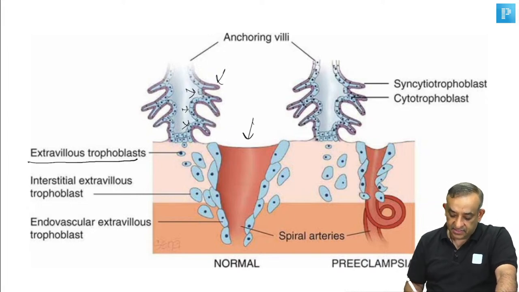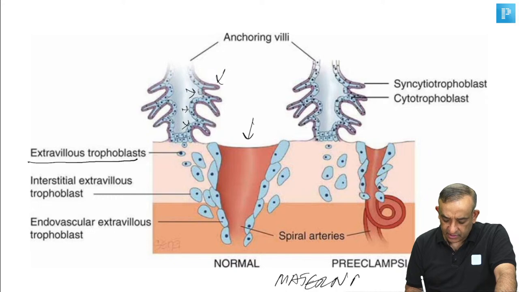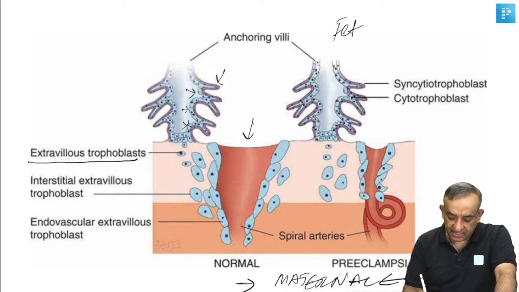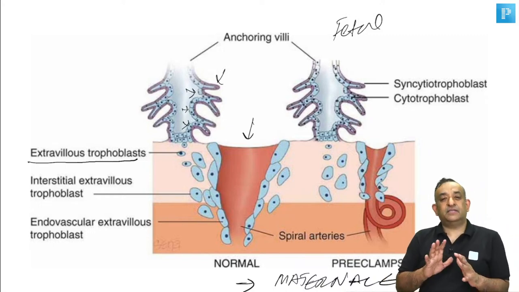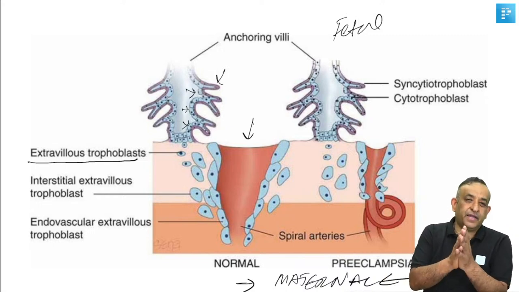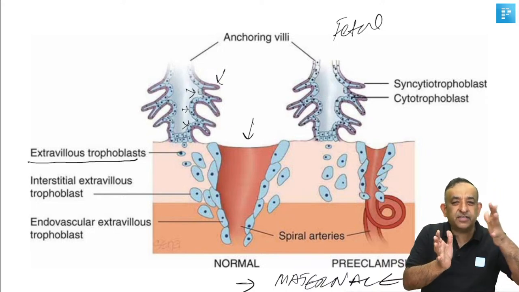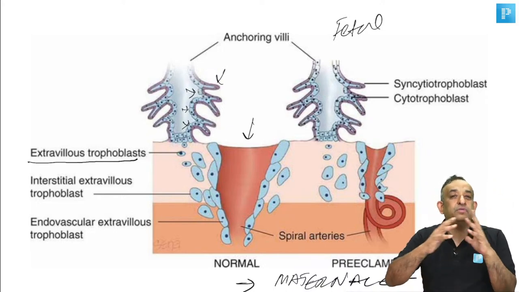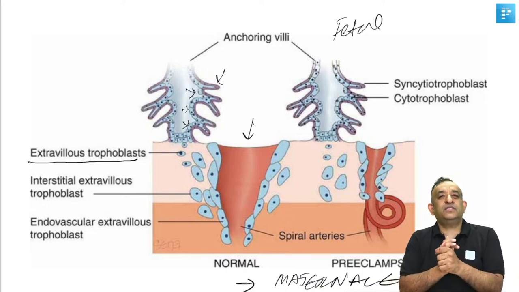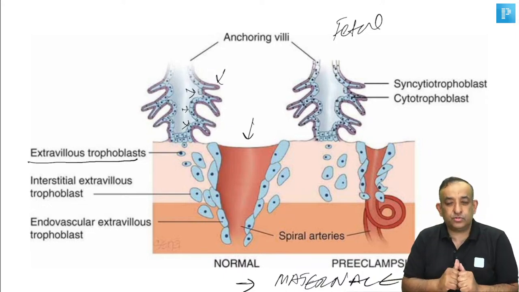See, this is the maternal side of the placenta and this is the fetal side of the placenta. So what's happening, you're seeing that the spiral arteries which are giving blood supply to the interface between the placenta and the uterus, those spiral arteries will lose the smooth muscles because there will be invasion by the cytotrophoblast.